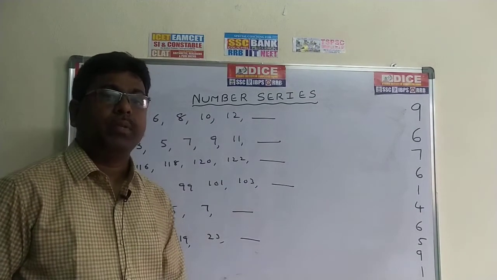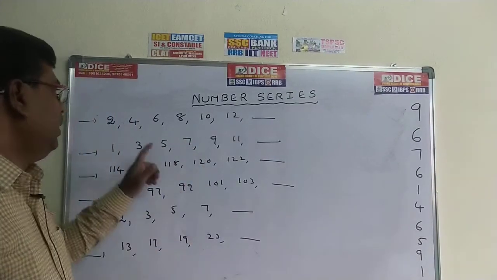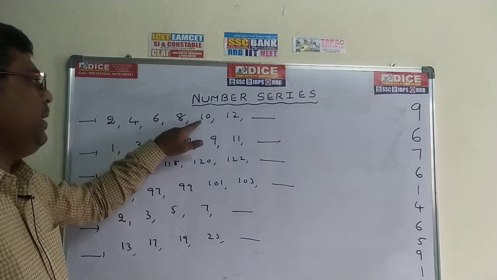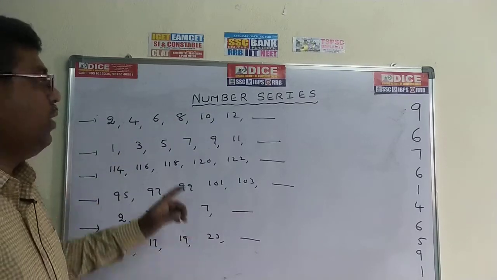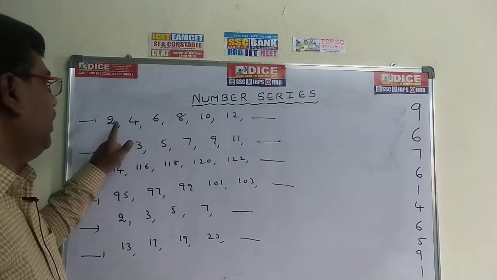Now come to the problems. The first problem is 2, 4, 6, 8, 10, 12 and so on. If you observe these numbers, you can get an idea. These are all even numbers. Sari Sankhyalu. 2, 4, 6.